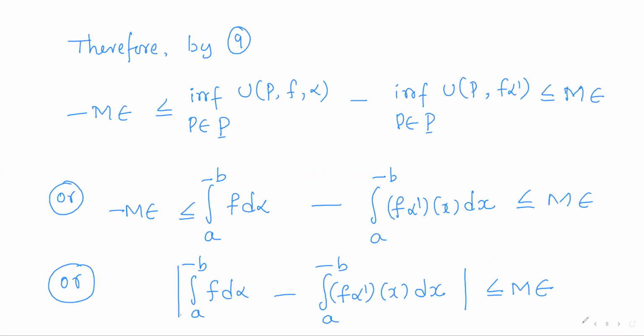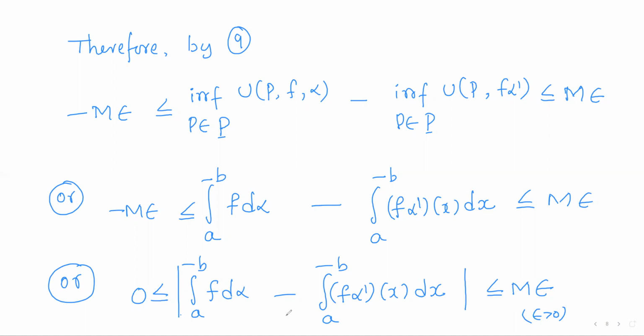So observe that this difference is greater than or equal to 0. As it is a modulus value, it is always greater than or equal to 0, and it can be made less than or equal to m into epsilon, where epsilon is arbitrary. So you can choose any positive epsilon value. By choosing smaller and smaller values of epsilon, you can observe that this modulus can be made less than m into epsilon. That means this difference is non-negative and it can be made less than any negligible positive value.